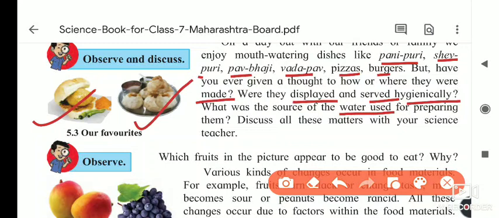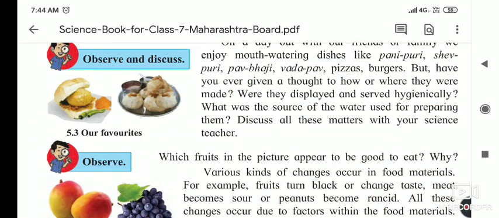So whenever you want to eat these types of food, prepare it at your home and eat. Otherwise, eat only at a place that is clean and hygienic, where they prepare the food with good quality water. You should eat the food over there.